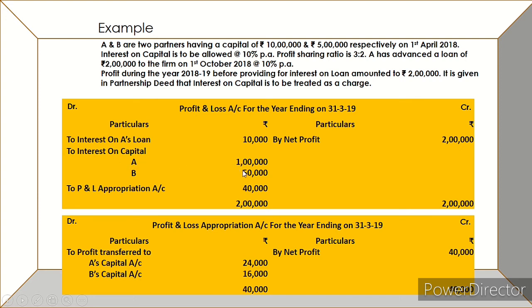Then we will calculate balance profits, and the balance of the profits, 40,000, will be taken to the P&L appropriation account, and these will be finally distributed among partners in which ratio? In PSR. And here there are only two partners A and B, and PSR is 3:2. So this will be distributed as 24,000 credited to A's account and 16,000 credited to B's account. So this is how you have to solve questions related to interest on partner's loan.